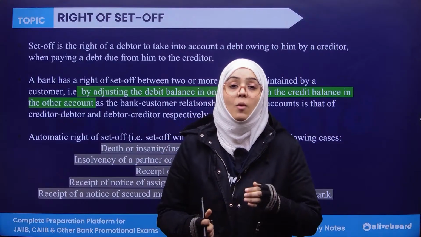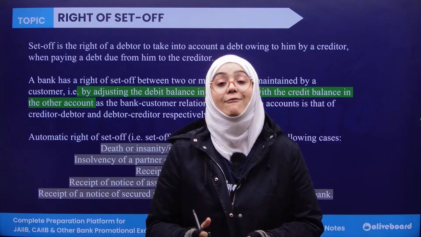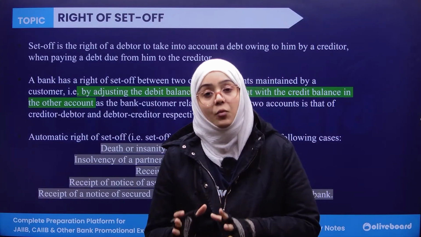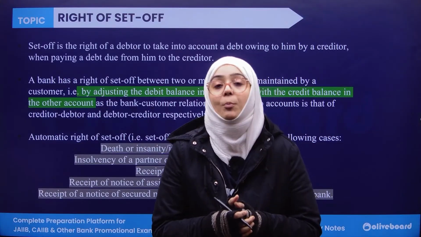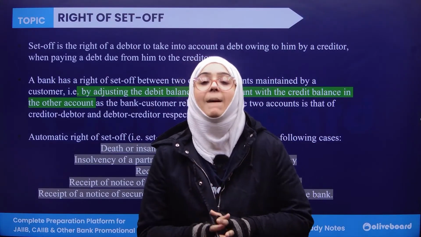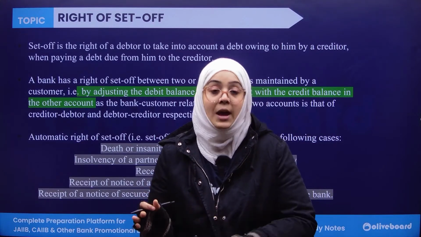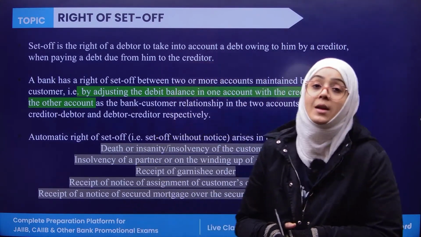For example, you have 100 rupees as a debit in one account and 500 rupees as a credit in another account. The bank can set off your debit balance of 100 rupees with the credit balance of 500 rupees. Now you have only 400 left in that account, and in the other account you have zero balance. This is known as right to set off.